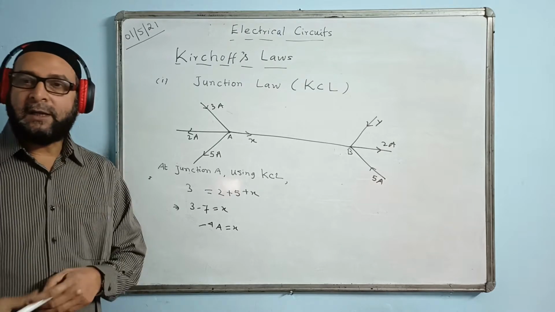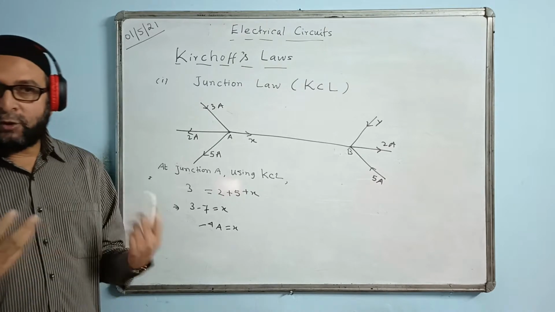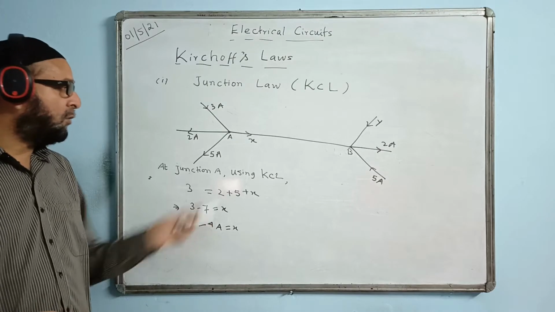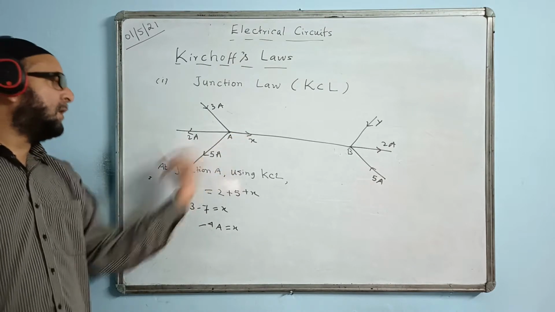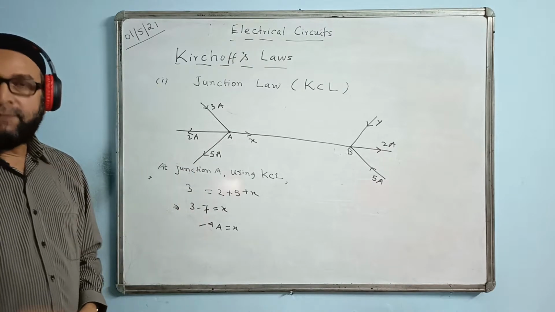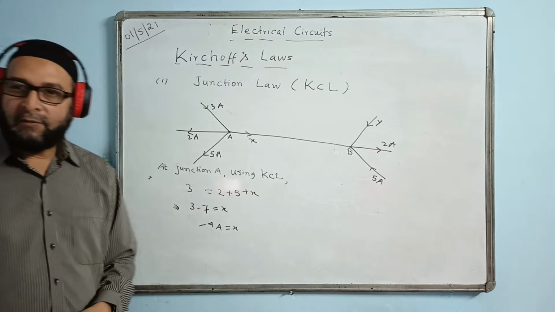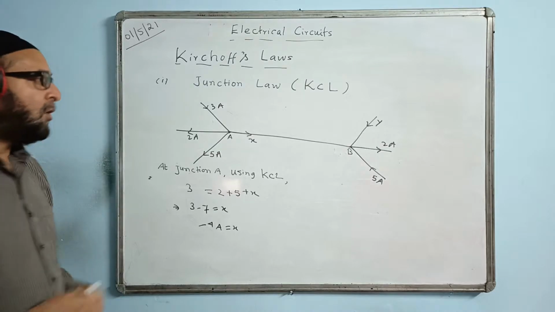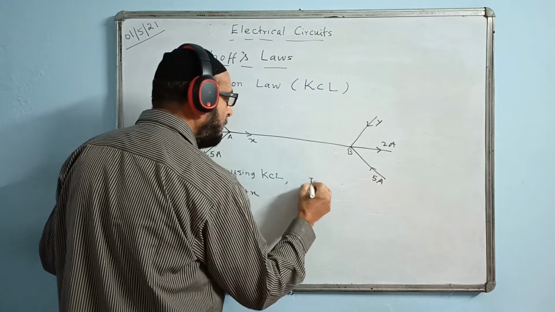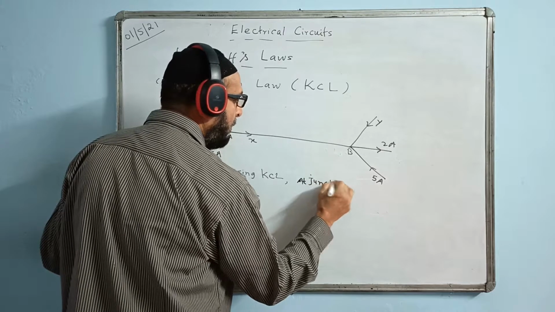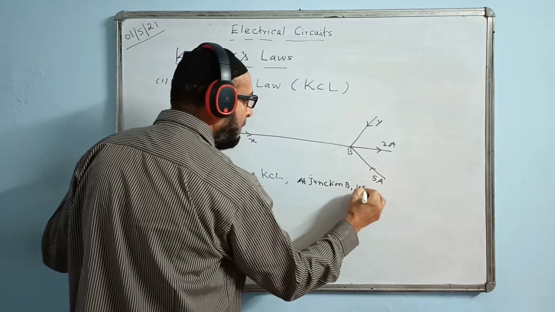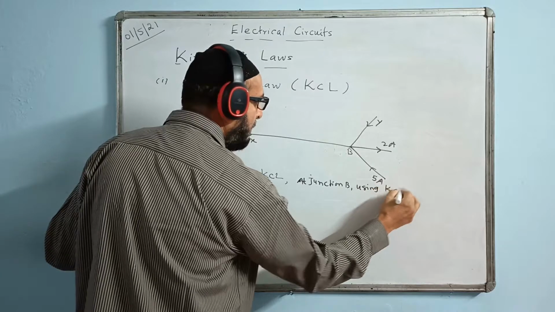We write the answer with the minus sign, and the minus sign indicates that in the actual situation the direction of current X should be negative. I mean the opposite direction. The direction which I marked is supposed to be actually in this direction. But we will keep the answer with the negative sign. This is the value of X. Now I will go to the junction B. At junction B using KCL.